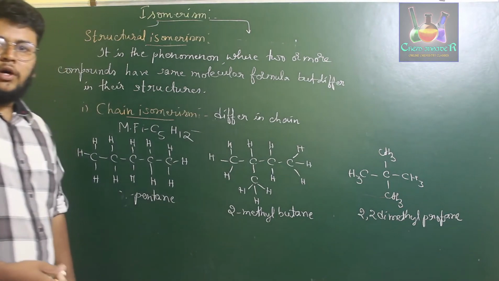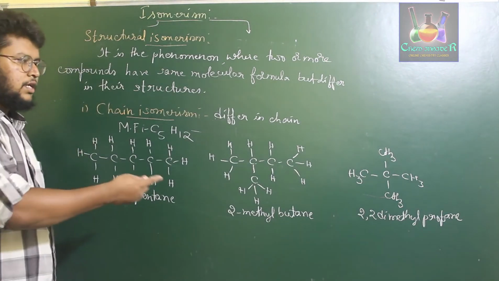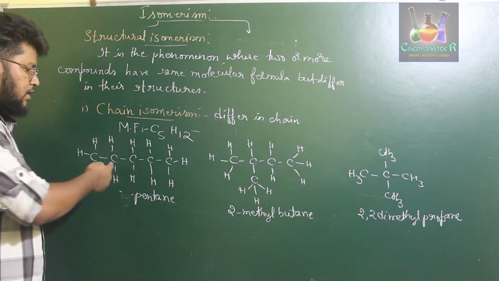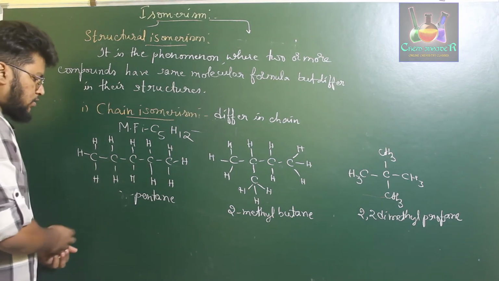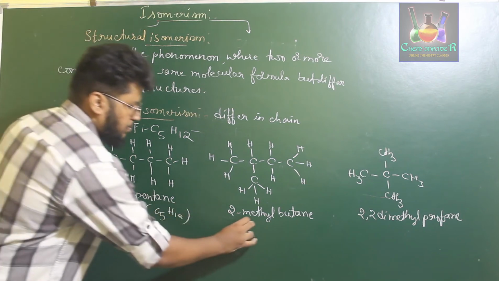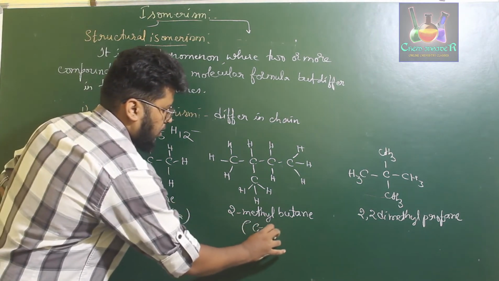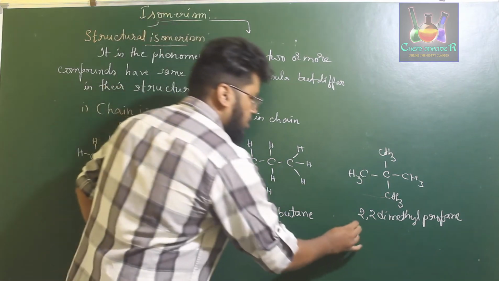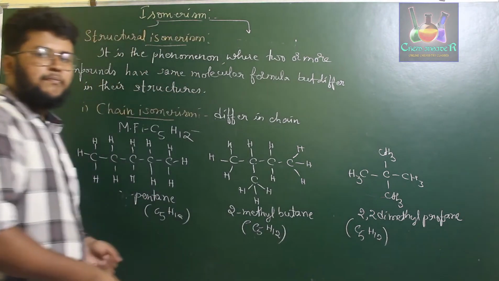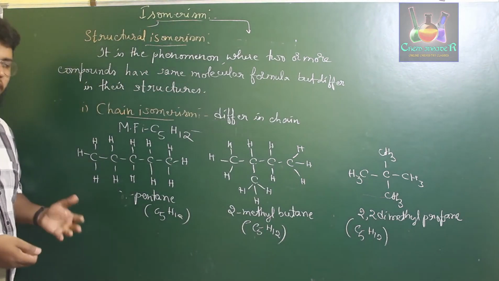Now if you observe carefully, all these 3 structures have the same molecular formula, C5H12. But the structure is quite different.